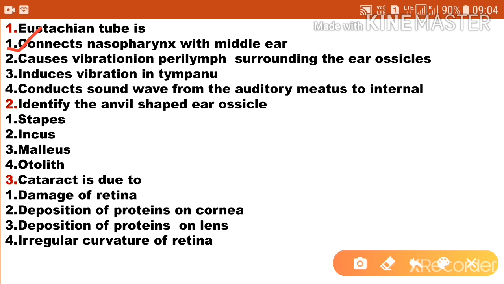Next question, identify the anvil shaped ear ossicle. First one stapes, second one incus, third one malleus, and fourth one otolith. Incus, malleus and stapes are the three ossicles, that is three bones, of our middle ear. An anvil shaped ear ossicle is the incus. So the correct answer is option 2, incus.